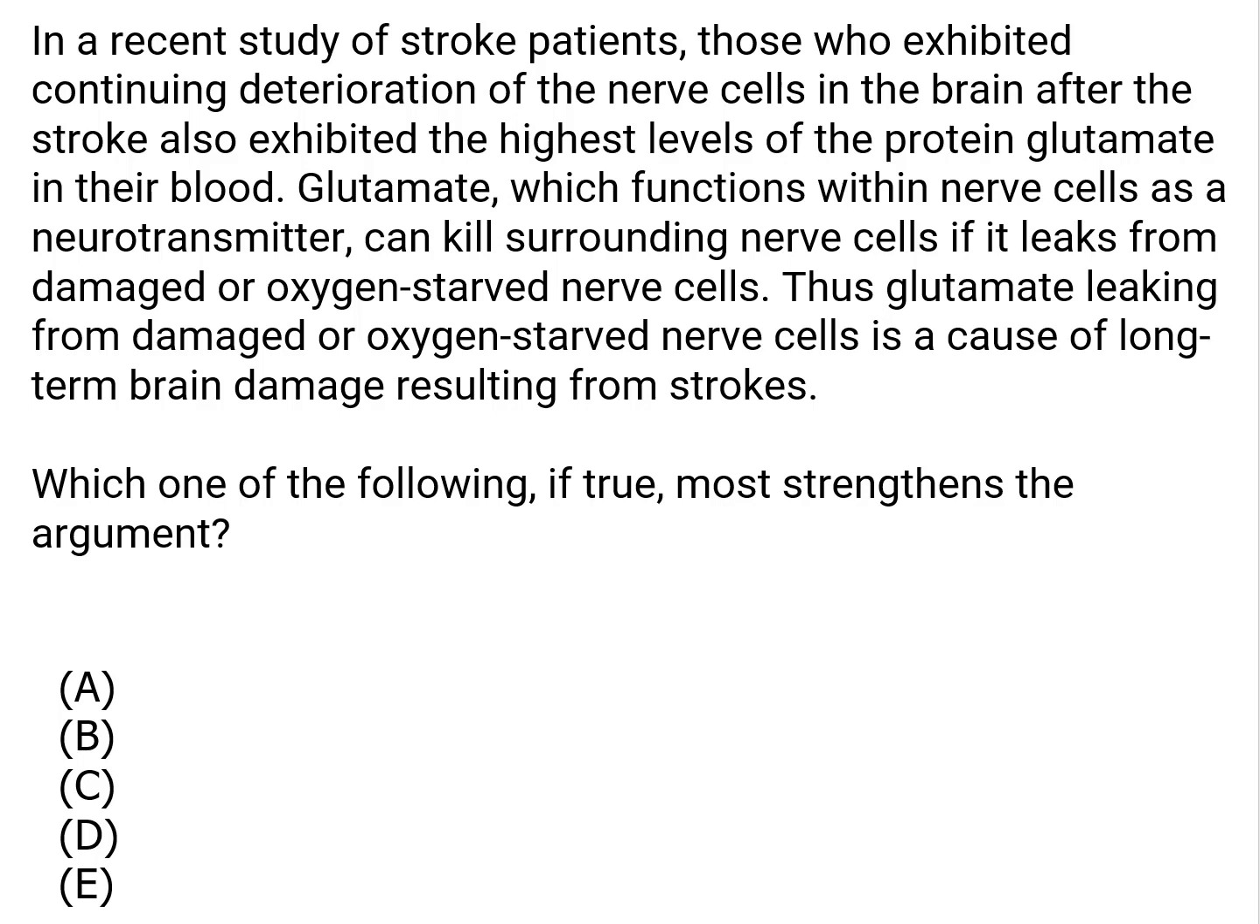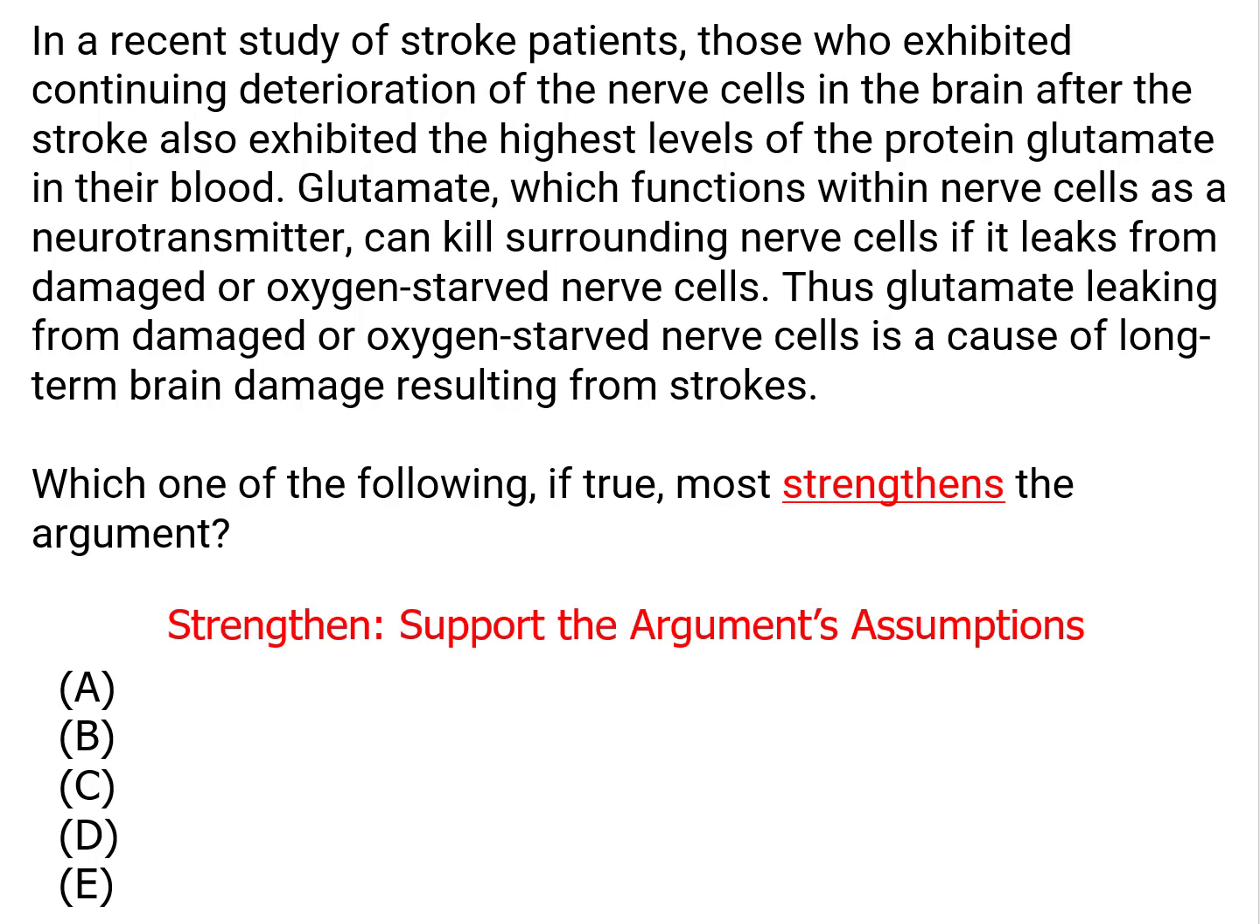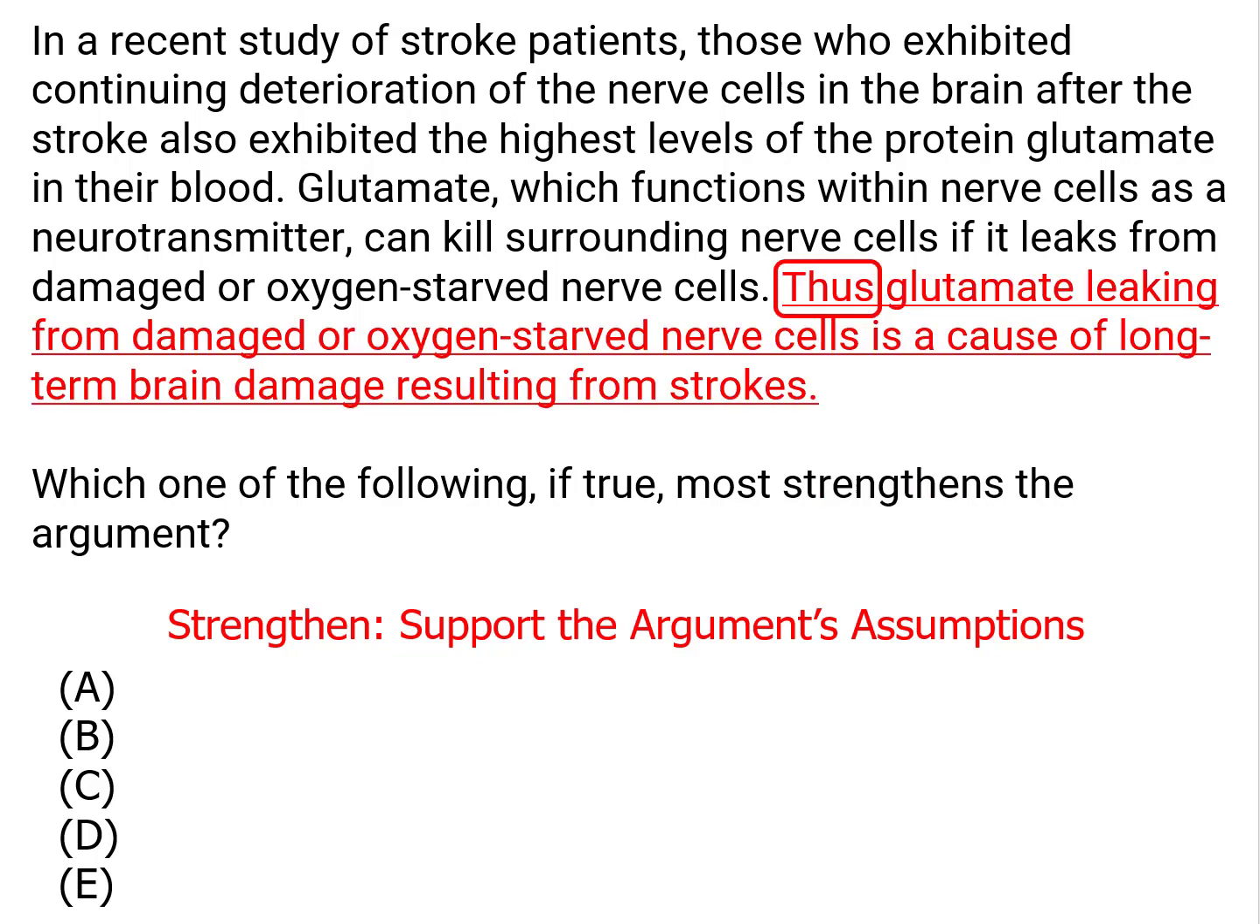Question 20. The word strengthen says we're doing a strengthen question, which means that we have to support the argument's assumptions. But to support them, we need to know what they are, and we won't know that unless we know the argument's conclusion and its evidence. The conclusion in this argument is helpfully flagged for us by the "thus." Thus, glutamate leaking from damaged or oxygen-starved nerve cells is a cause of long-term brain damage resulting from strokes.